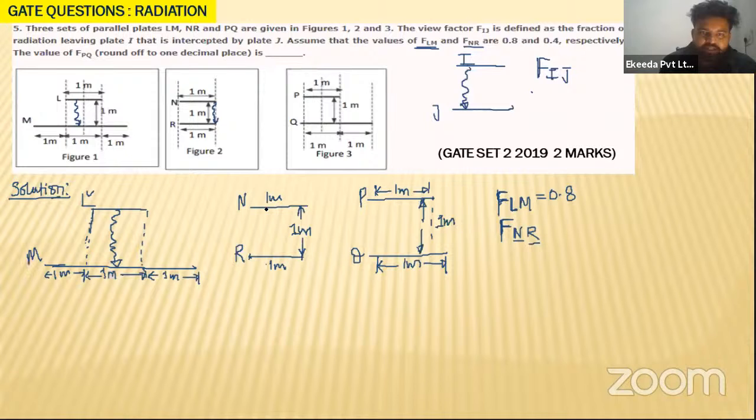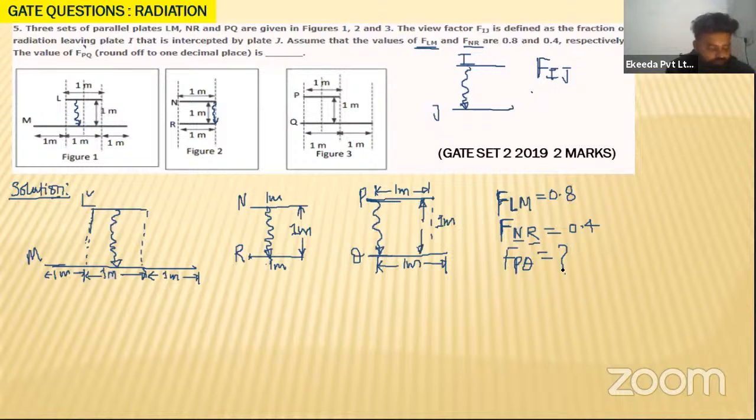So what is the meaning of NR? The radiation which is leaving N and falling on R. Okay, so this is given as 0.4. Now you have to calculate the shape factor FPQ, for this third pair of plates: the radiation coming out from P and falling on Q. So calculate the shape factor for FPQ. That is what they are asking. So how will you do this question?